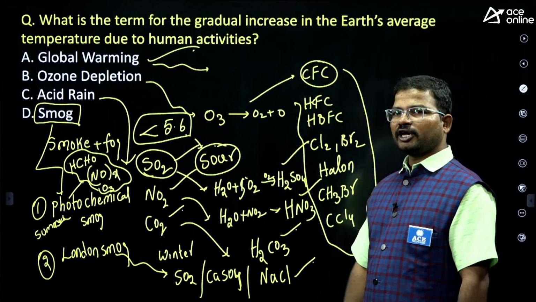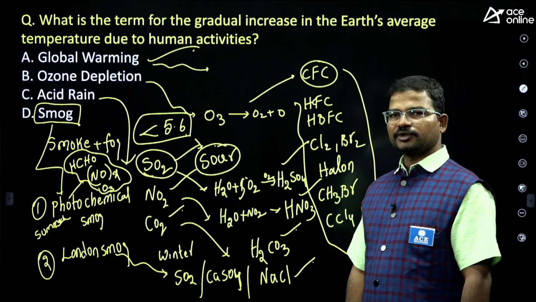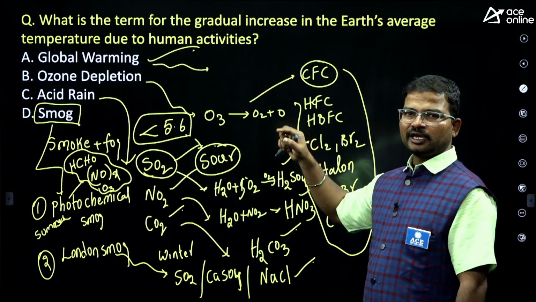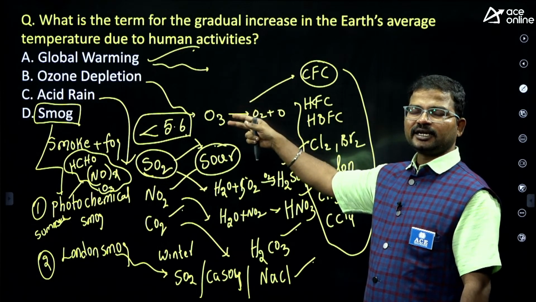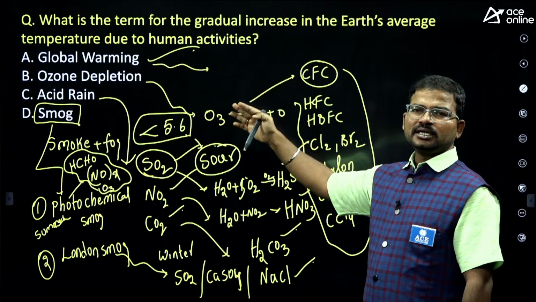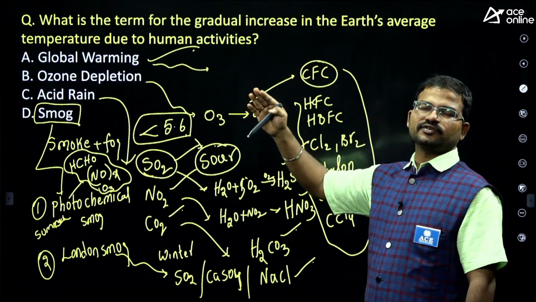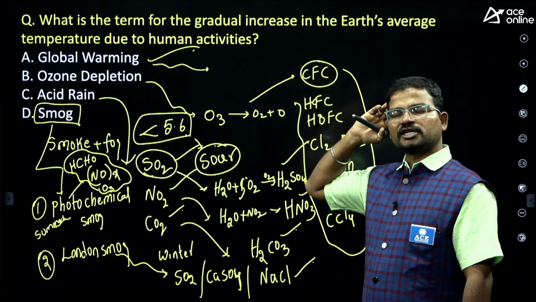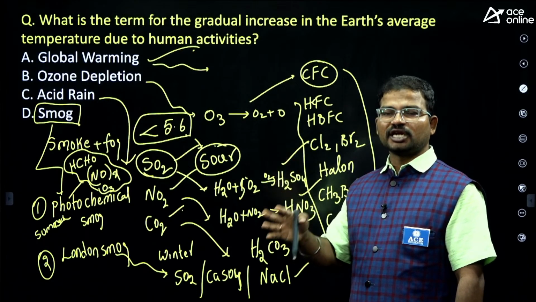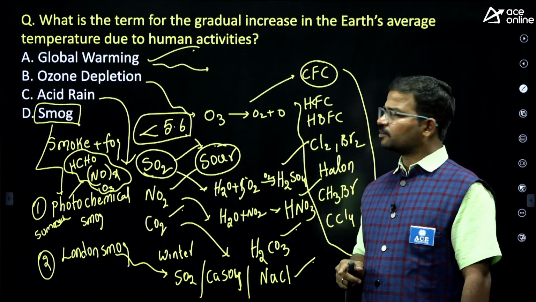Many times these types of questions were raised previously in your examination, so you have to learn all these concepts by heart. What is meant by global warming? What kind of gases are responsible? To reduce global warming, what kind of conferences are conducted annually? That is the COP conferences. How many conferences have been completed, and what were the outcomes of COP 28, COP 27, COP 26, COP 21, COP 3? These five are very important from your examination point of view.